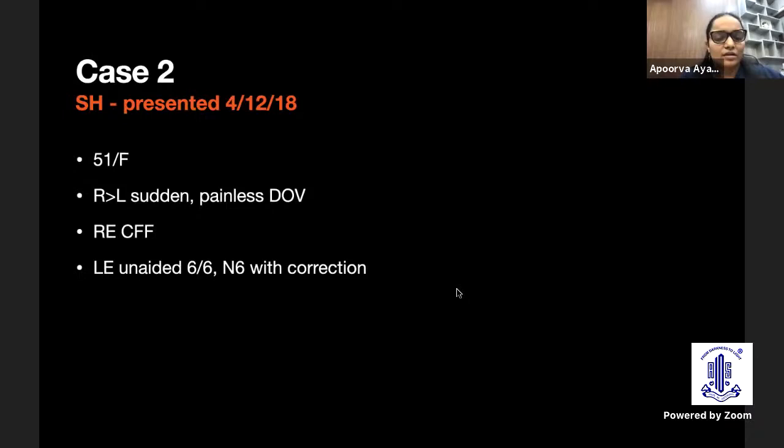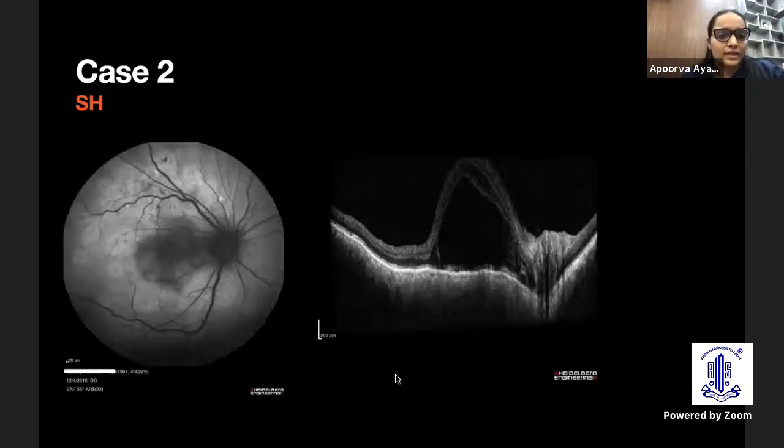This is the second case, the diagnosis of which is still very fluid in my mind. This is a 51-year-old woman with sudden vision loss, right eye more than left eye. Right eye vision was only counting fingers close to face. Left eye, she was unaided 6/6 and N6 with correction. This was the autofluorescence picture of the right eye, where we see this dark area of hypo AF corresponding to this fluid, which is possibly masking the RPE autofluorescence. And these areas of hyper AF with central dot hypo in some areas, like this is very clearly central hypo.